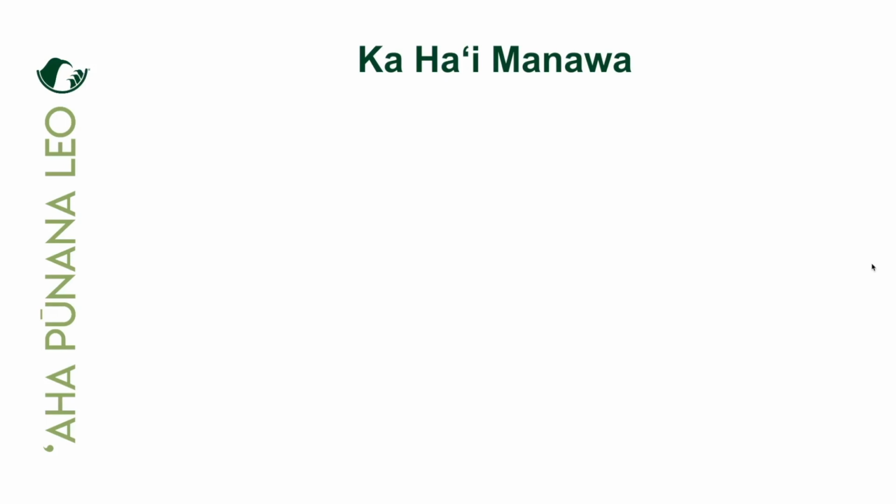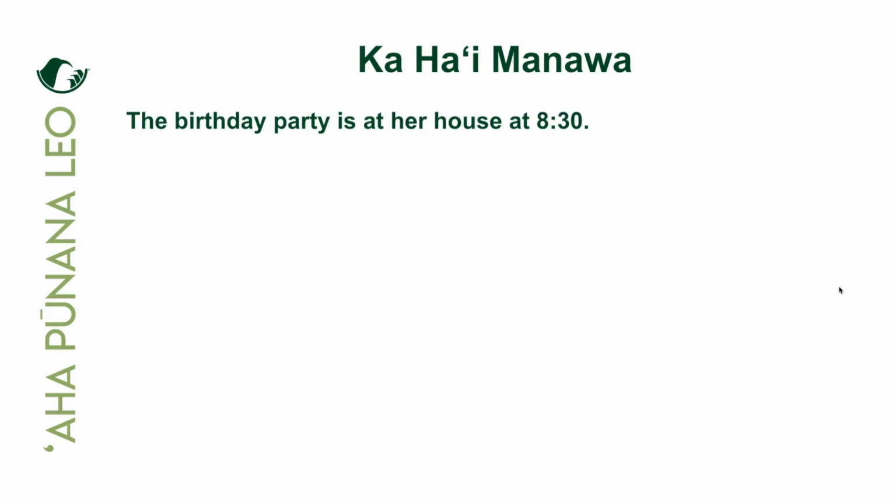Just a couple more examples, looking at the idea of expressing time in a sentence. Yeah, so we'll go over a couple as a little extra haʻawina. The birthday party is at her house at 8:30. So what we're doing is we are locating the birthday party, right? And its location is at her house at 8:30. So, pepeke honua. Yeah, aia.